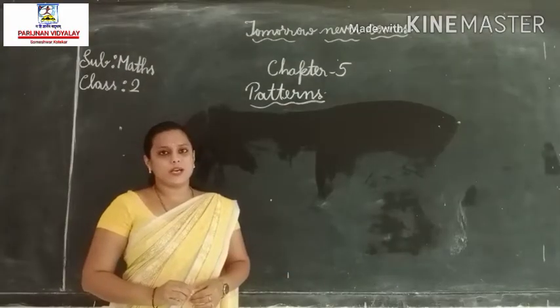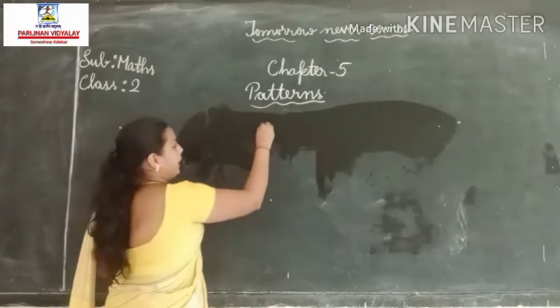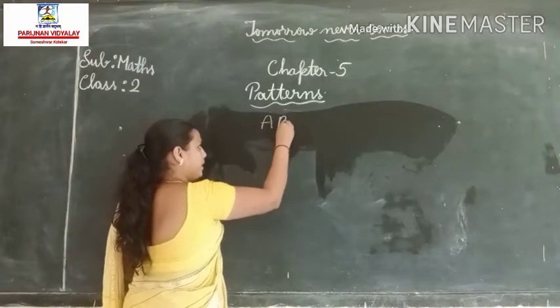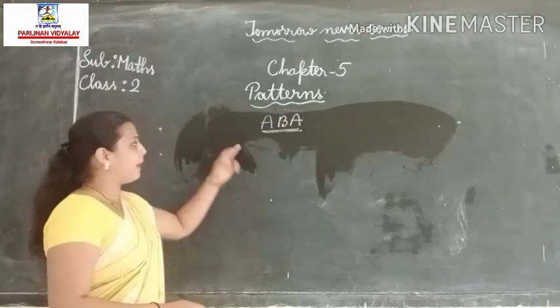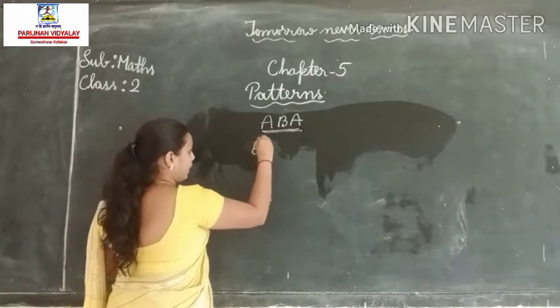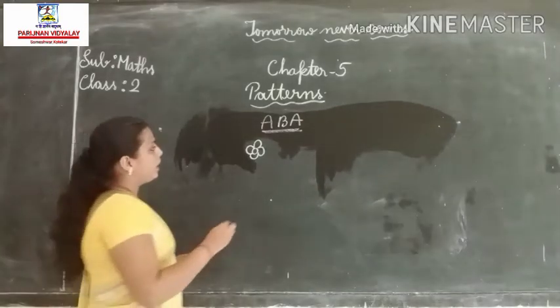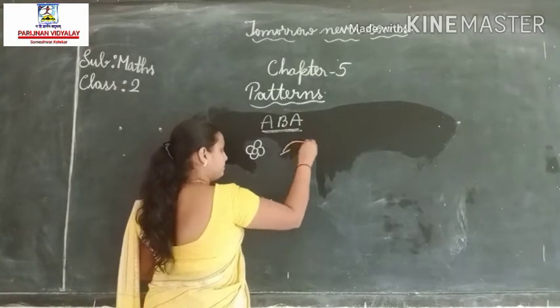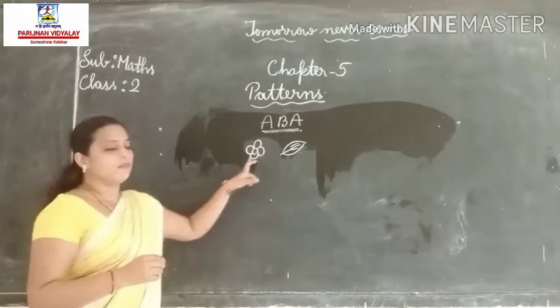Let us do an activity with pattern A, B, A. Here I have a flower and a leaf.